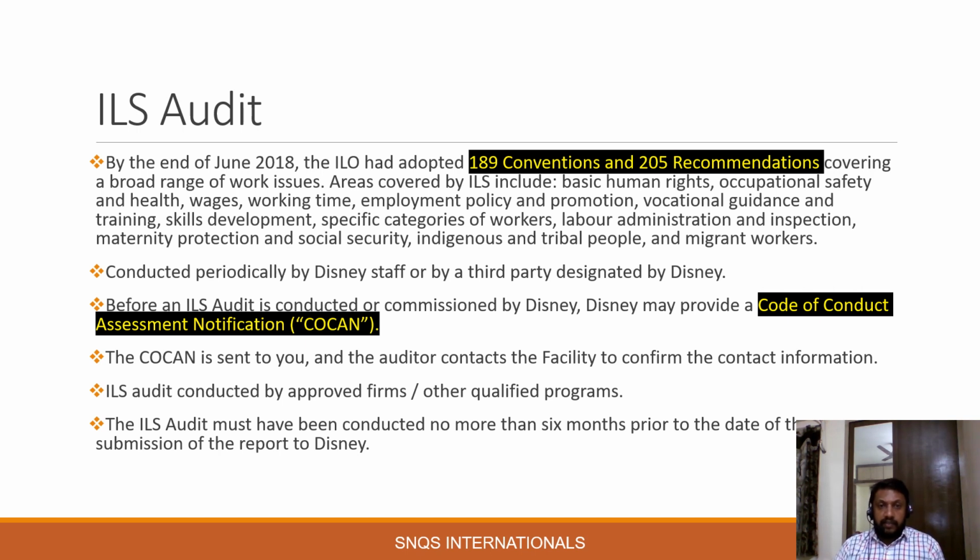The ILS audit must have been conducted no more than 6 months prior to the date of the submission of the report to Disney. So once the vendor is submitting a facility's audit report to Disney, the audit report should not be more than 6 months old. So the validity should not be more than 6 months.